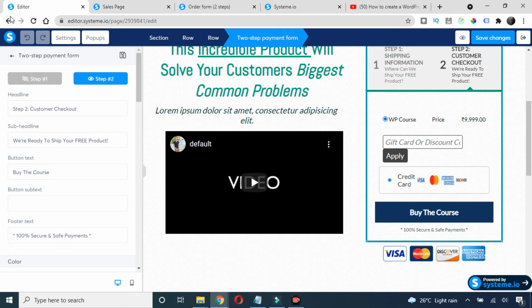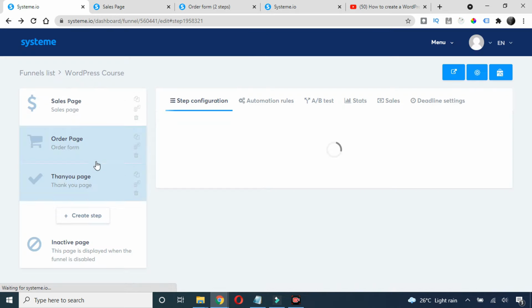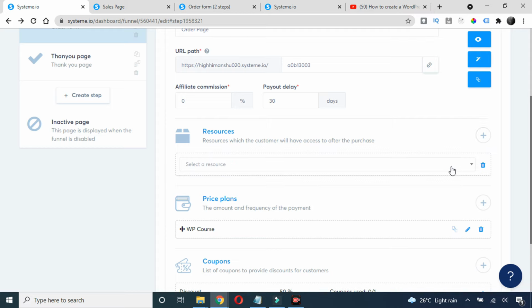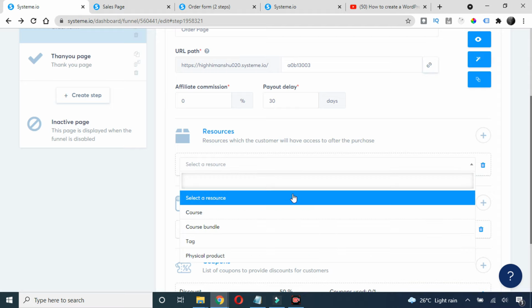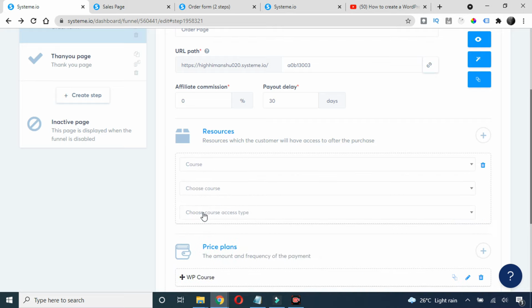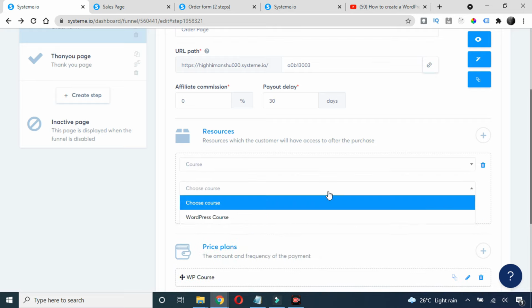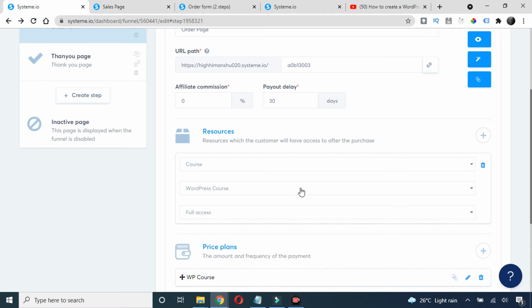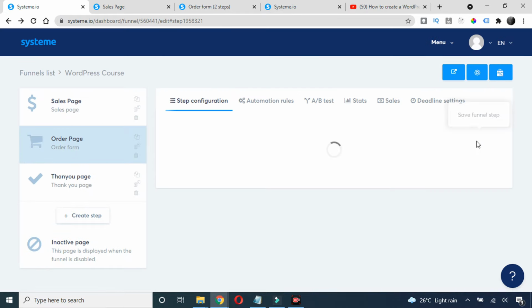So how to do that? Just go back here, go to this order form. Here you can see we have an option like resources. Just click on this plus here. It means that if somebody buys the course, or somebody does any payment on the order page, what are the accesses we are gonna give. So just click on this select resource and click on this course. So basically I am gonna give them the access of the course. Just choose the course, just choose the access type, so it's like full access, and click on save.